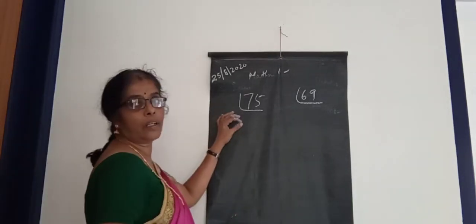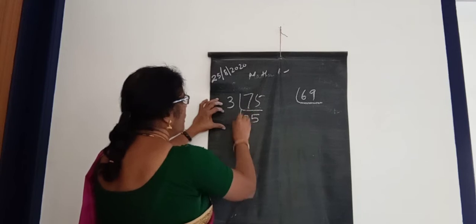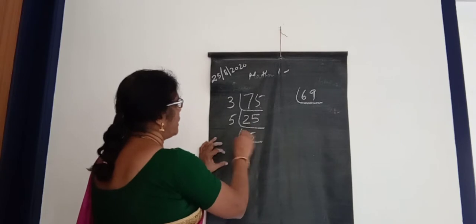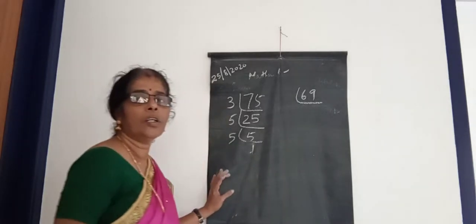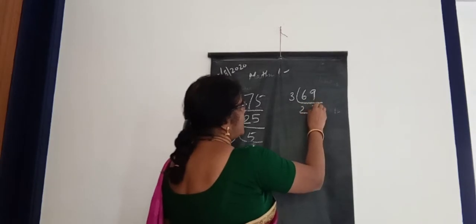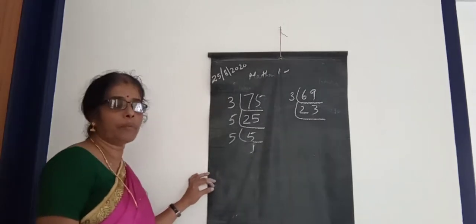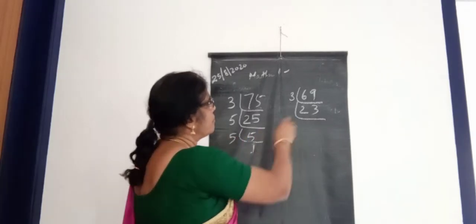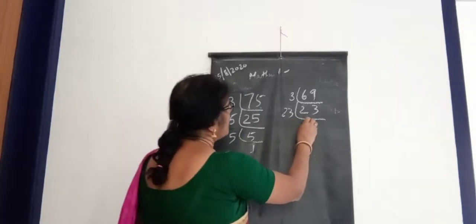Yes, here 2 is not going, so we can take 3. 2 3s are 6, and remaining 1 15 5. Then 2 and 3 is not going, so we can take 5. 5 5s are 25. So 5 5 1. Okay. Then 69, that is an odd number. So 2 is not going, so we can take 3. 2 3s are 6. 3 3s are 9. And next 23, that is a prime number. There is no factor for 23, isn't it? So only 1 and 23 are the factors. So that is 23 1.